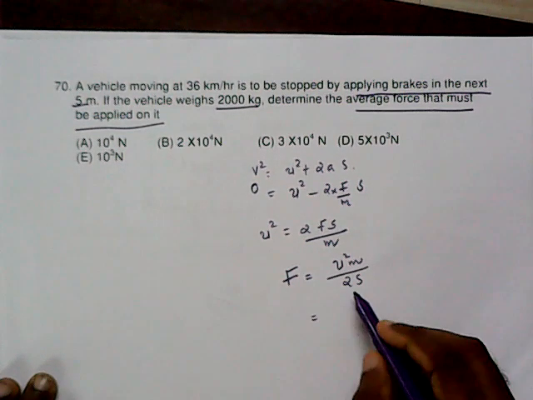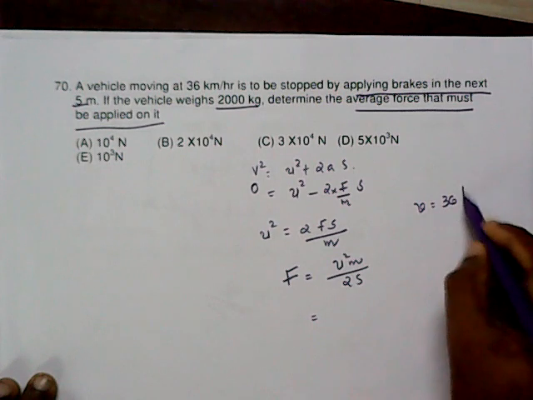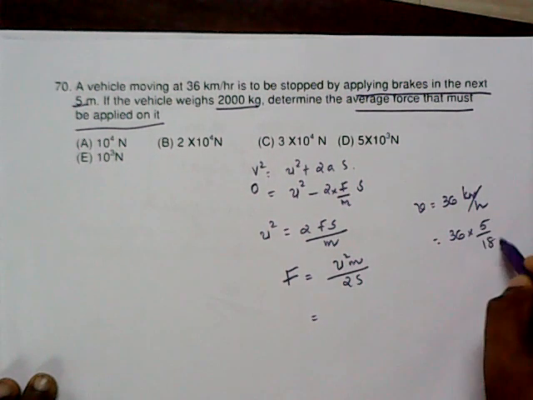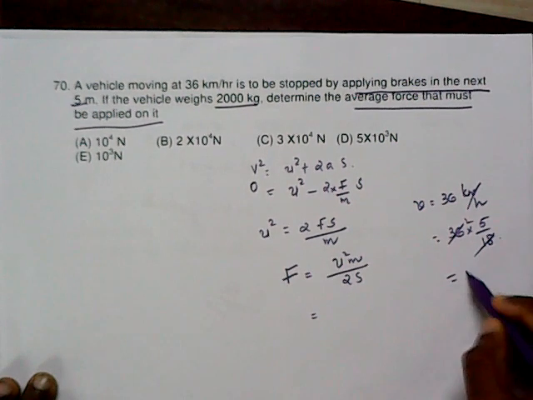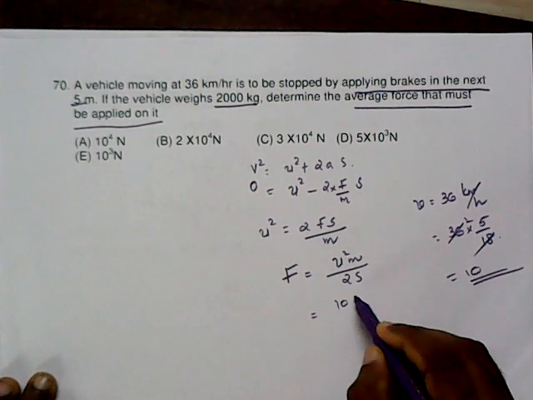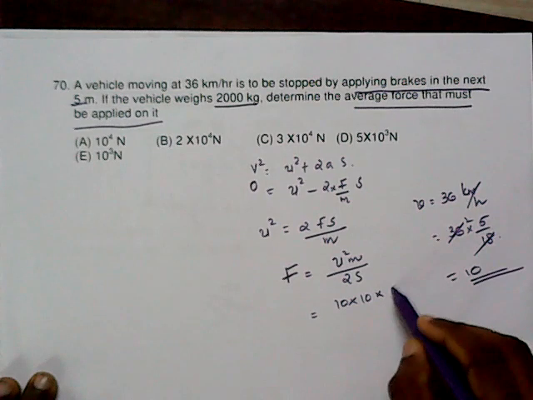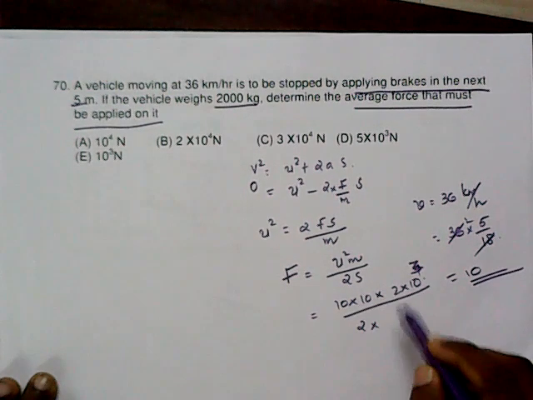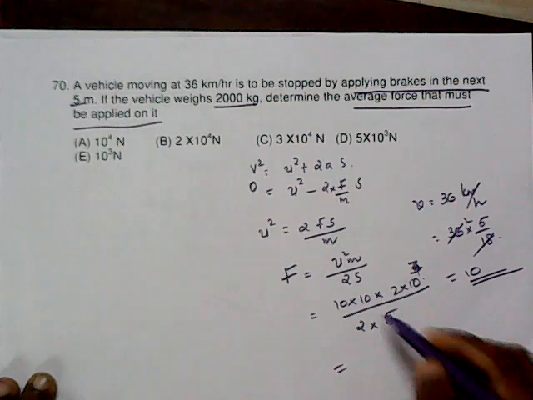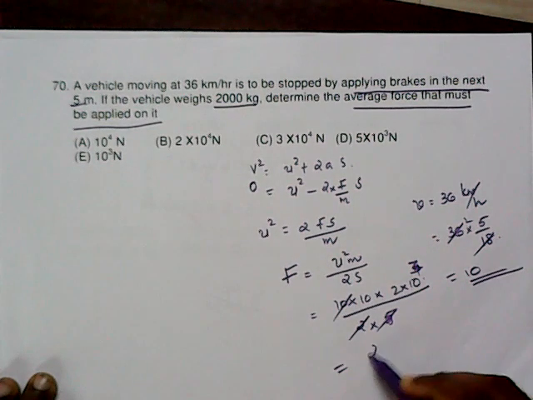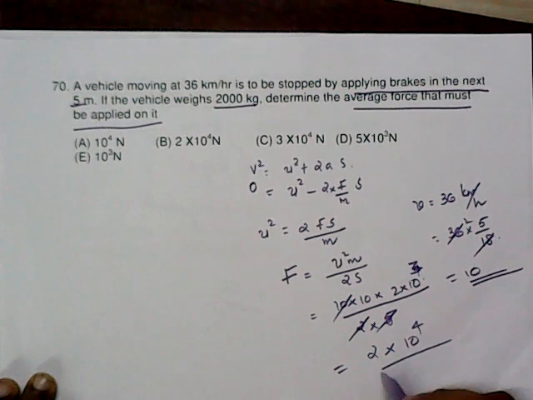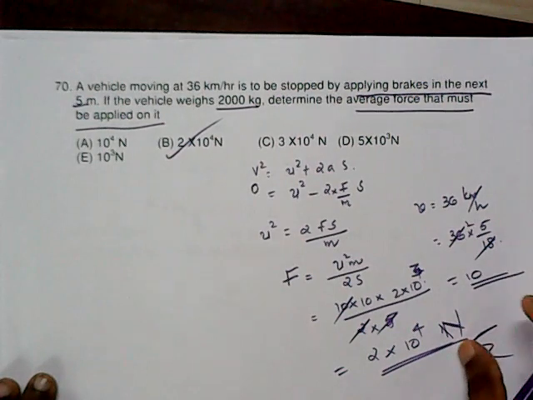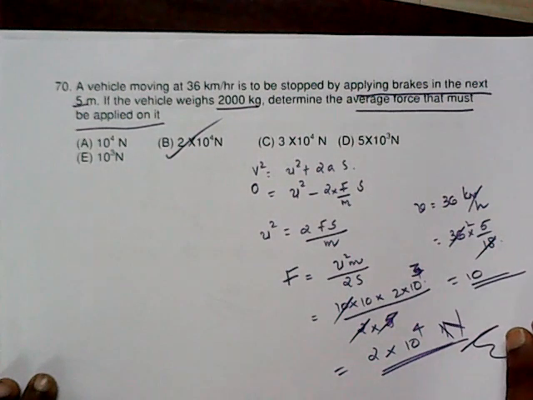Here the velocity is given as 36 kilometer per hour. We have to convert kilometer per hour into meter per second, so you get 10 meter per second. So 10 square into the mass 2 into 10 raised to 3, divided by 2 into the distance 5. The 10s cancel, so we can write 2 into 10 raised to 4 Newton. That is the force required to stop it.